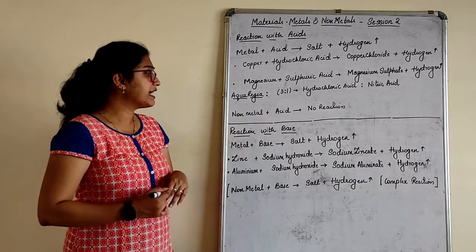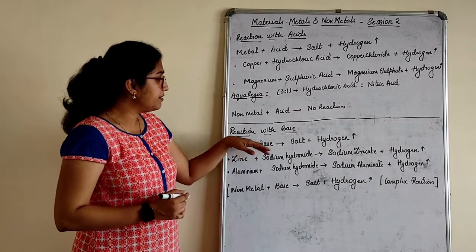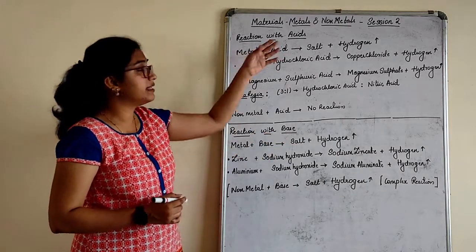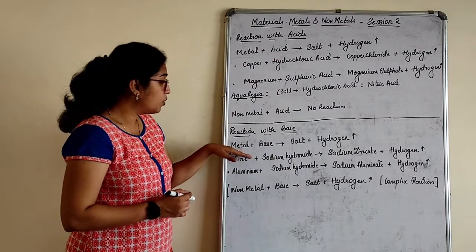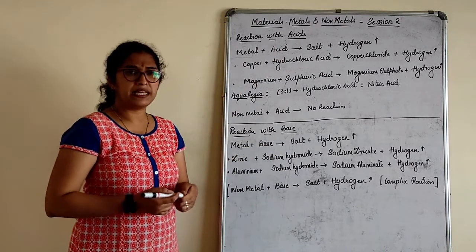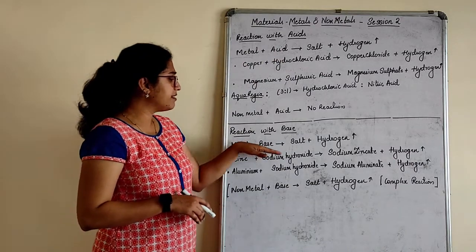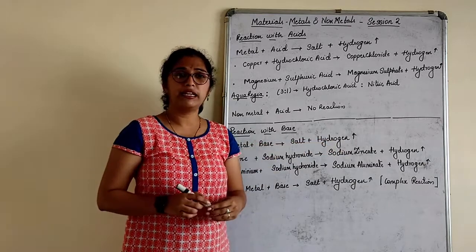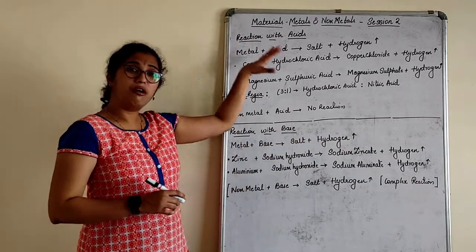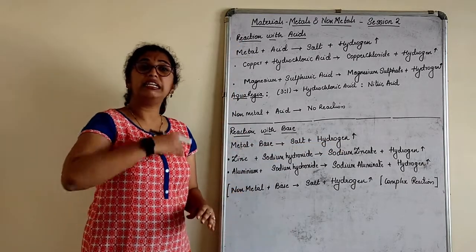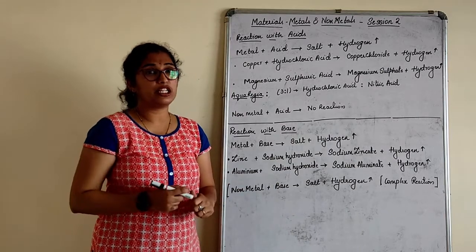Next, reaction with base. Now we understood what happens when metals react with acid. What happens when they react with base? Again same thing. Metal reacts with base to give salt and hydrogen. We will study all this in depth again in your standard.